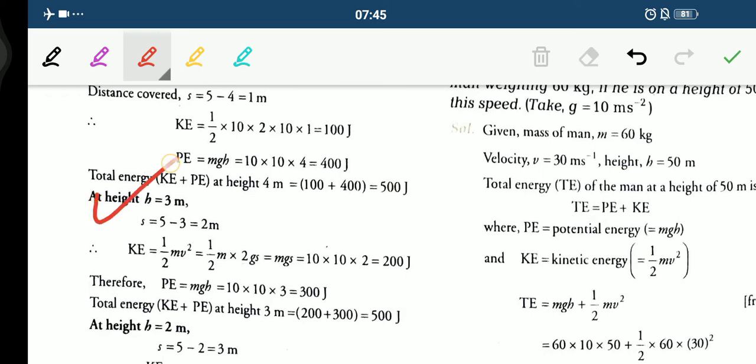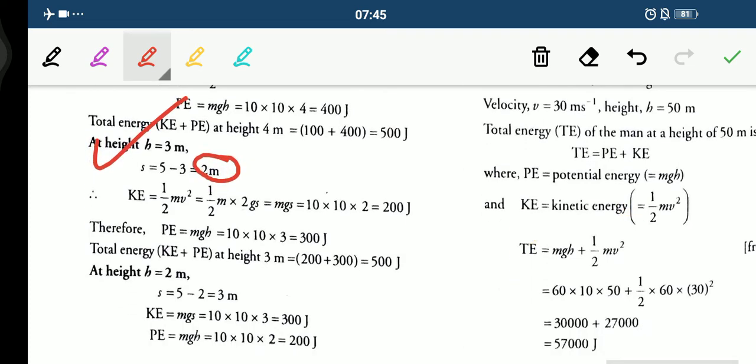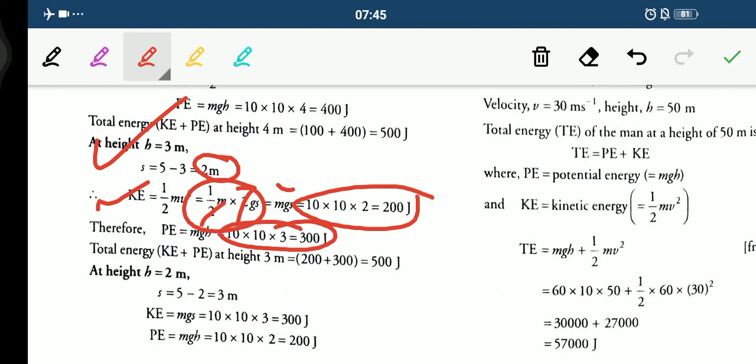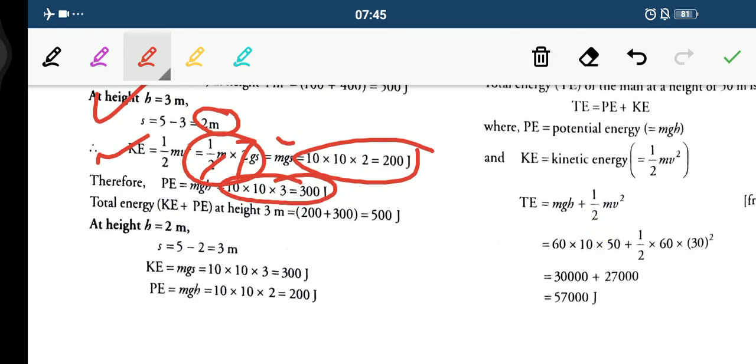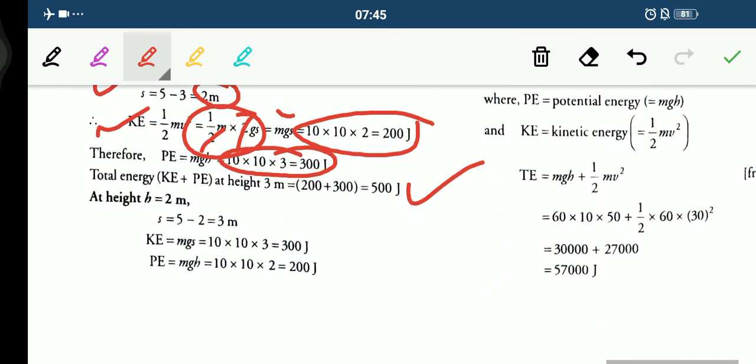Similarly, we can solve it at height 3. Only your s will be changing. Rest of the things will be the same. So potential energy mgh, it's 300 joule. And what about kinetic energy? It's half m 2gs. So 2 gets cancelled out with 2 and we are left with mgs. So mgs, we get 200 joule here. So if we add 200 plus 300 joule, we get 500 joule.